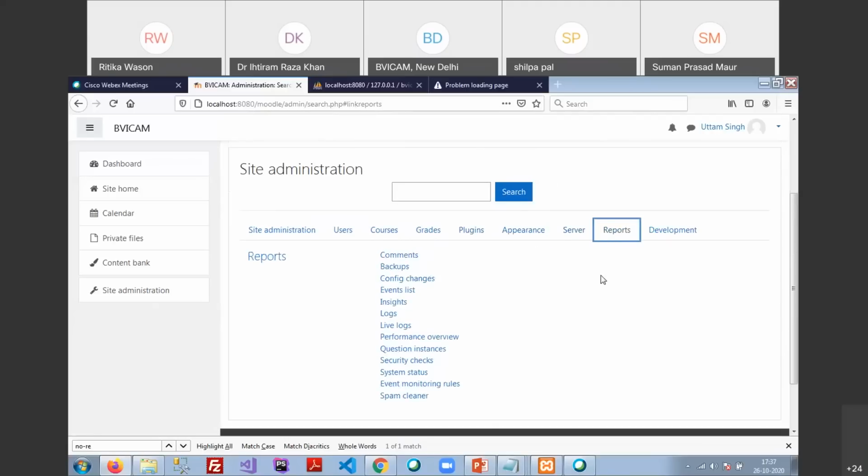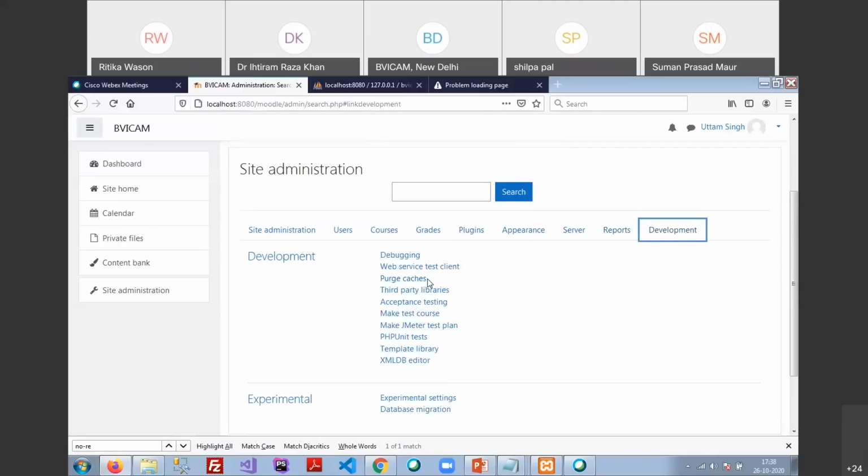Reports, yes, of course, we are going to discuss the reports and the advanced topics in the second last session, that is called plugins and advancement in Moodle. And the last one is development, in which I am going to discuss some things which will be very useful to all you participants.